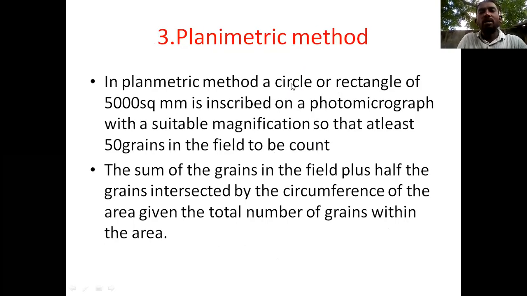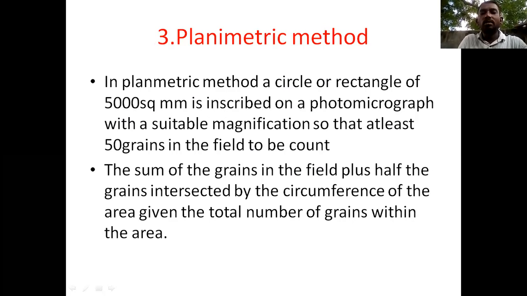Next is the planimetric method. How do we find the grains here? First is the formula, second is the line, and third is the circle. You draw a circle or rectangle of 5000 square mm inscribed on a photomicrograph with a suitable magnification, so that at least 50 grains in the field can be counted. So it is the planimetric method.